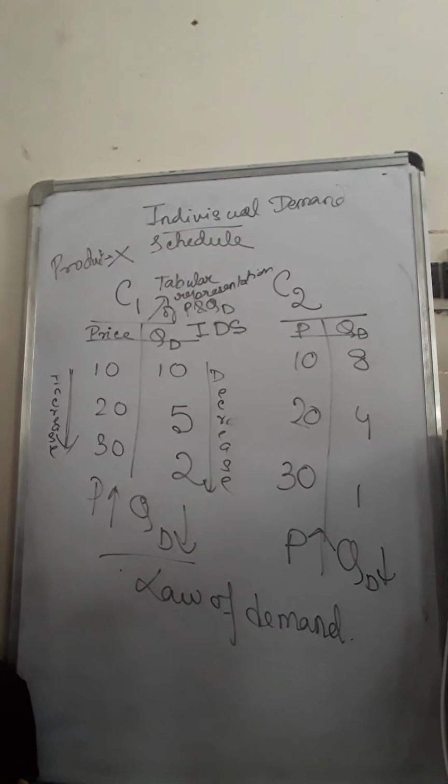Why does this difference happen? When the price reduces, they both like the product, so they both make a higher purchase. One buys 5 but the other buys 8. Why this difference?